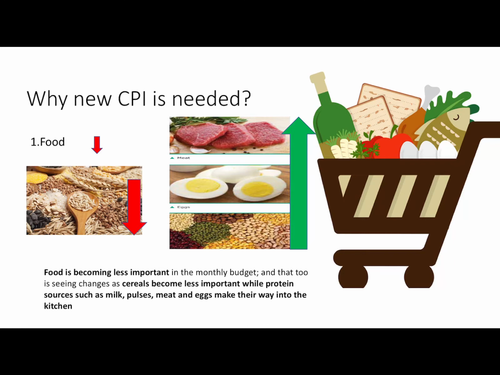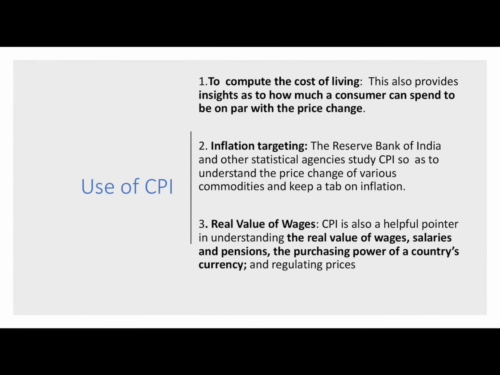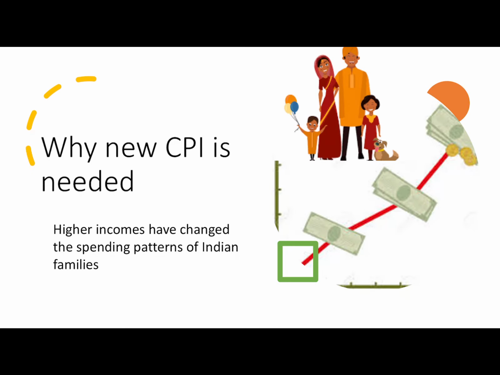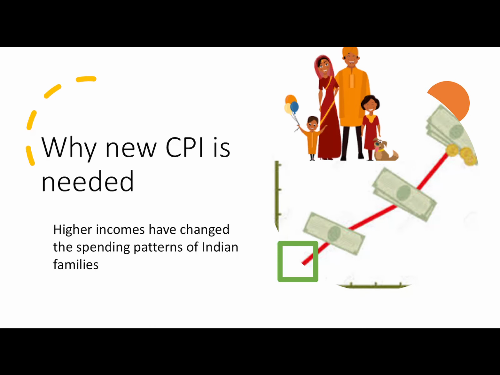As average incomes of Indians is increasing, food is becoming less important in monthly budget, right? Even in food category, cereals are becoming less important and eggs are gaining more weight. Eggs, milk products are gaining more importance.